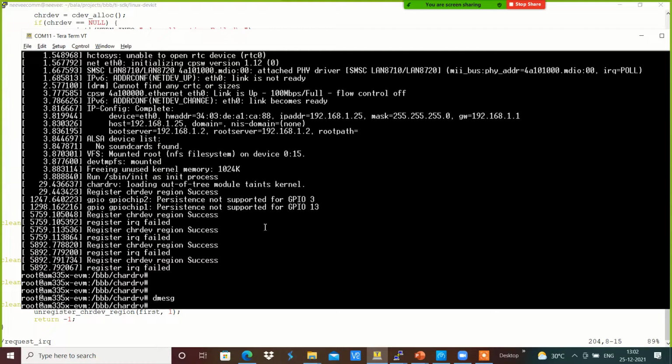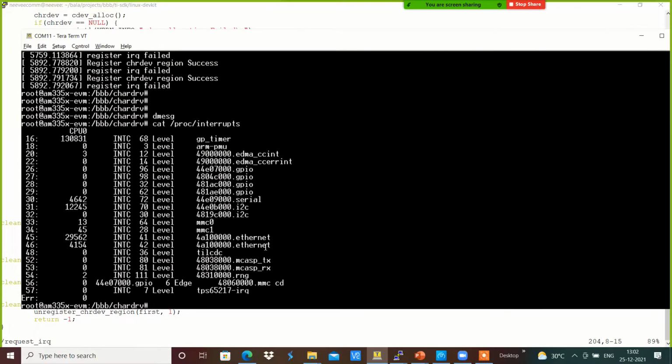GPIO to IRQ. cat /proc/interrupts over here.